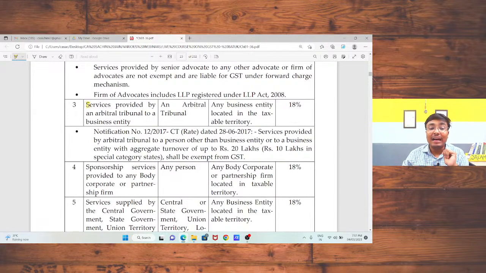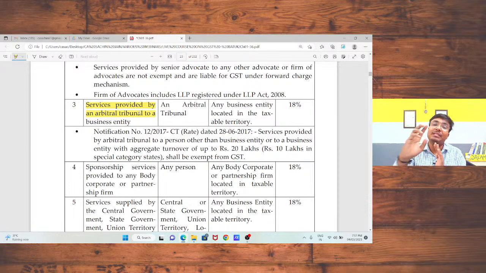Okay, sir. Services provided by an arbitral tribunal to a business entity. In that case, business entity is liable to pay the tax under reverse charge mechanism. Sir, arbitral tribunal is not liable to pay the tax. Sir, ऐसा क्यों? Arbitral tribunal is a government entity or an undertaking of government. So he is providing the dispute resolution services to the business entities.